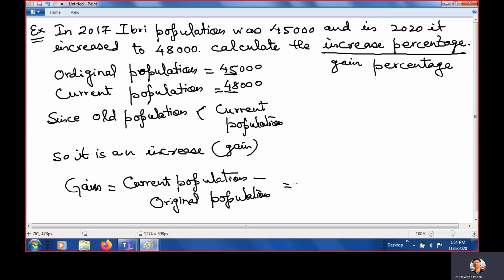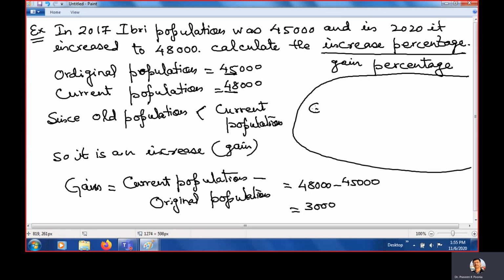How much is it? It is 48,000 minus 45,000, and if you subtract it, it will become 3,000. Clear? Now you need to find the gain percent. Gain percent means gain upon original, or you can say old population, times 100. And gain is how much? 3,000. What is the original?